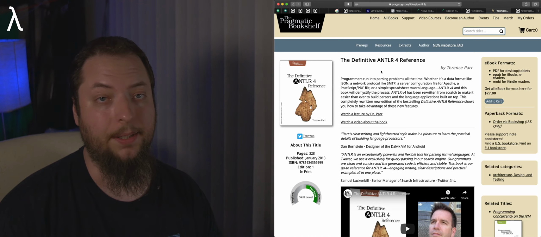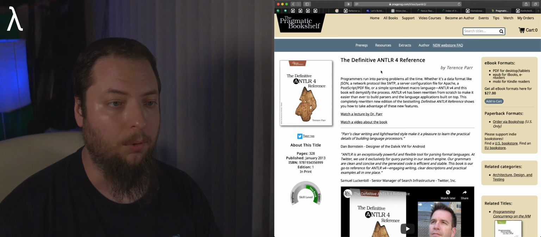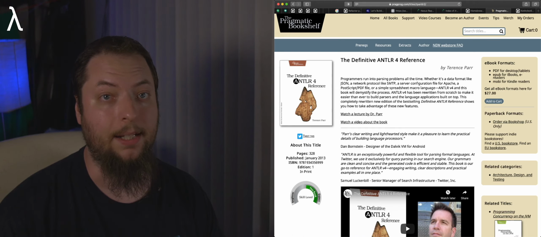And I actually picked this book up myself, started going through it. It is indispensable for learning as much about Antlr as you can. But in a nutshell, what Antlr does is, I mentioned it's a parser generator. So again, taking that concept of you have your original source text, your source code text, and you're trying to convert it into a program ultimately, right?